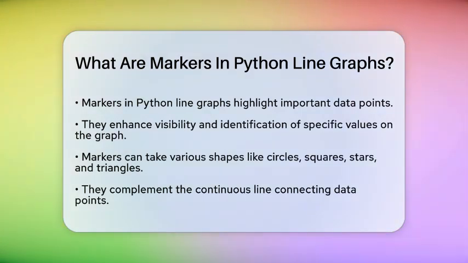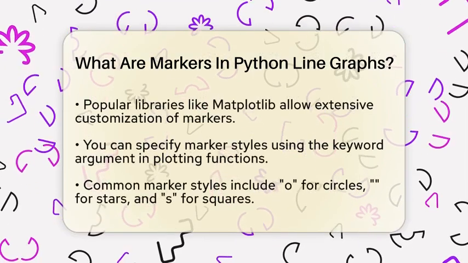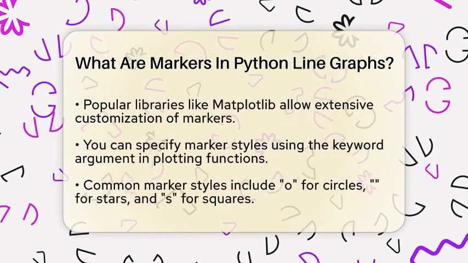In Python line graphs, markers are symbols that highlight individual data points along the plotted line. They make specific points on the graph more visible and easier to identify. This is especially helpful when you want to emphasize or pinpoint exact values on the line. Markers can take on various shapes, such as circles, squares, stars, and triangles. These symbols appear at each data coordinate on the line graph, complementing the continuous line that connects them. By adding markers, you can visually indicate where data points lie, making your graph more informative.